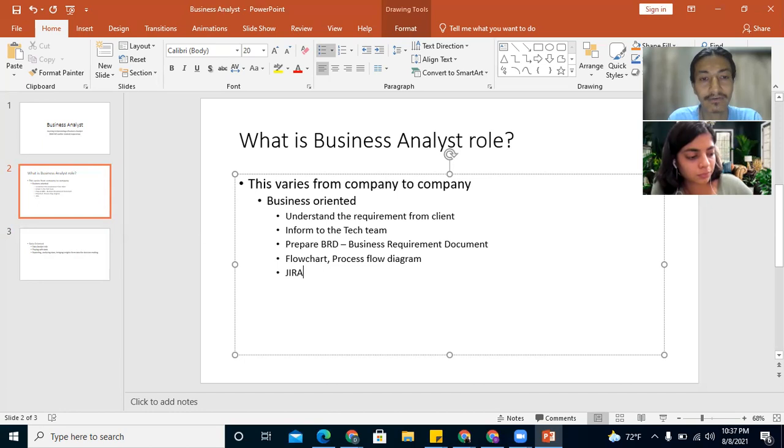And definitely some visualization tools with which you can prepare a design flow. For example, Alteryx is one software where you can do that, or Lucidchart is another. So basically a platform where you can sketch your process flow and the business requirement documents.